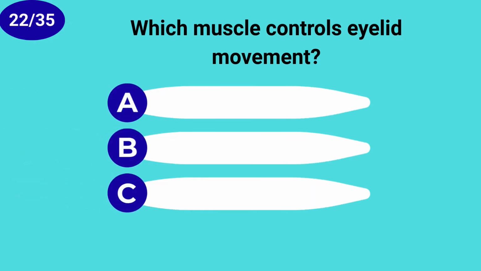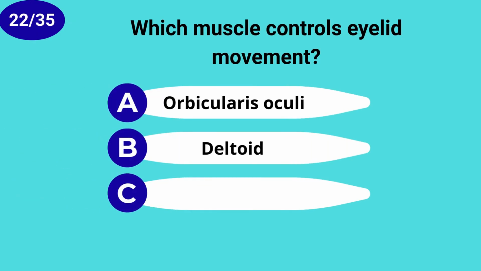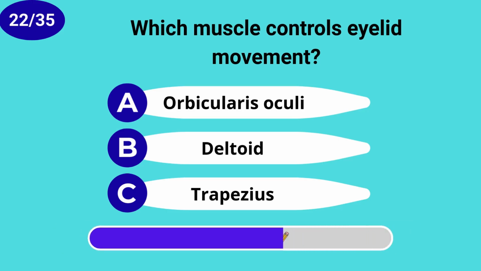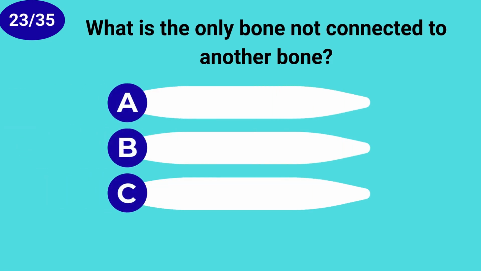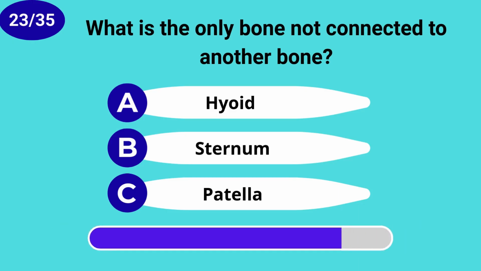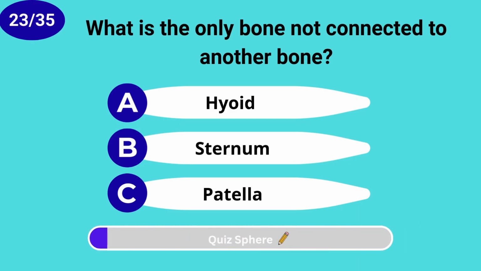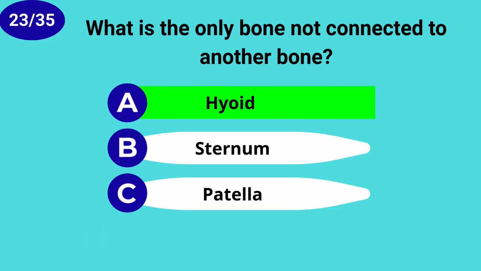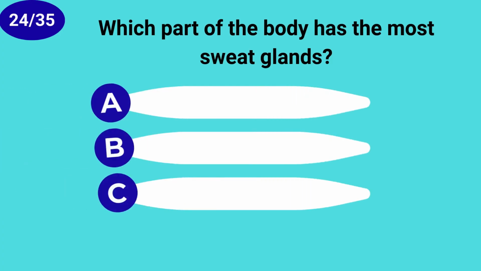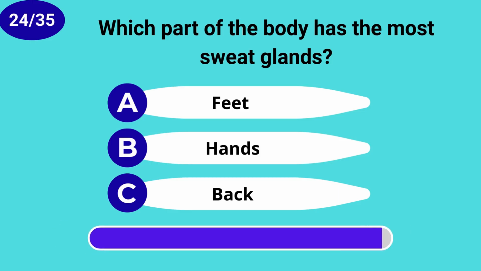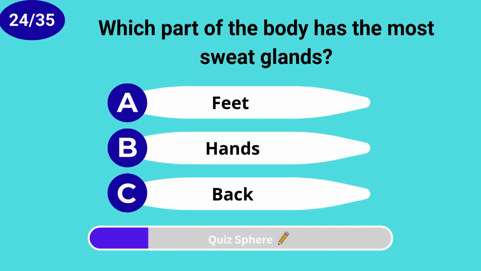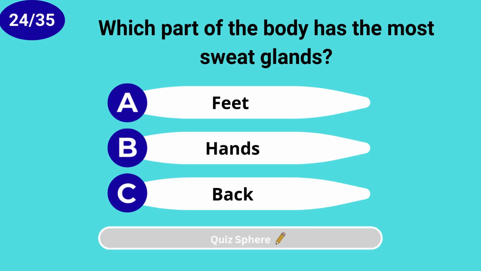Which muscle controls eyelid movement? Orbicularis oculi. What is the only bone not connected to another bone? Hyoid. Which part of the body has the most sweat glands? Feet.